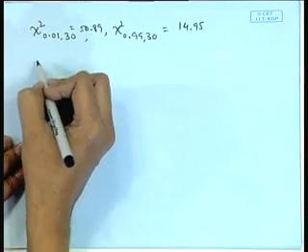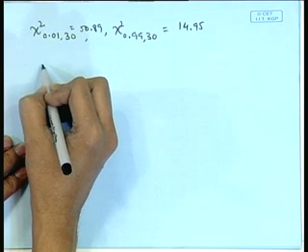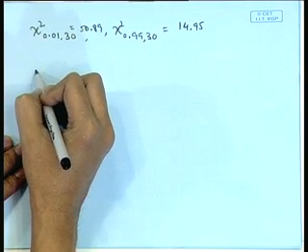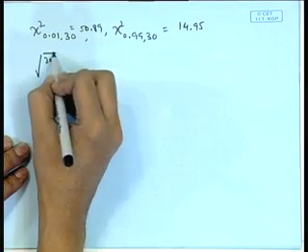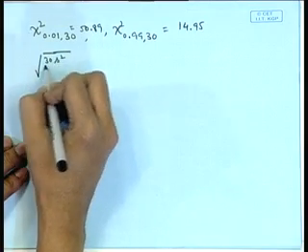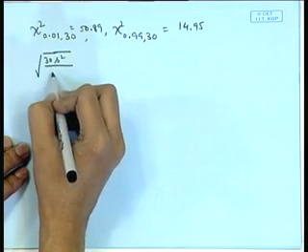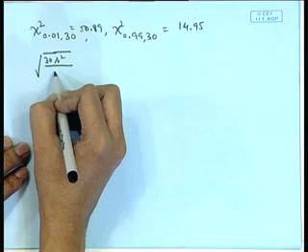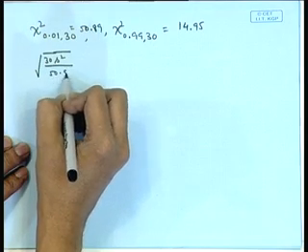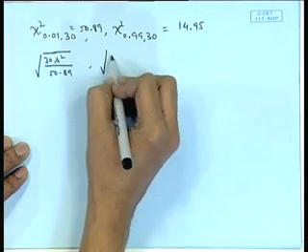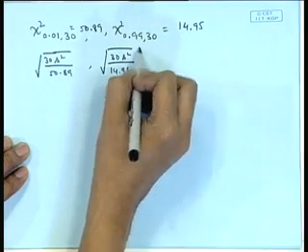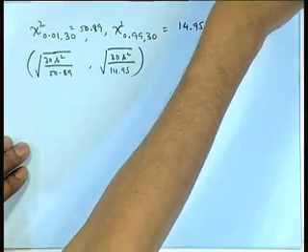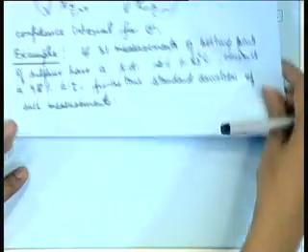So, we calculate root 30 S square divided by 50.89 and root 30 S square by 14.95, where S value is given by 0.83.